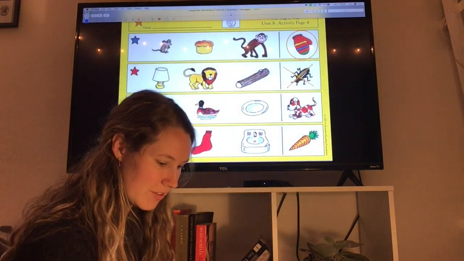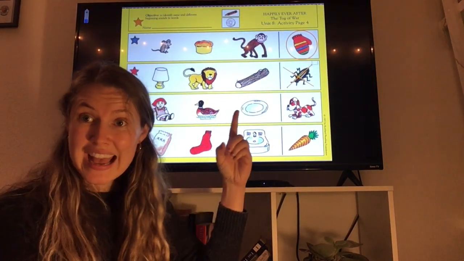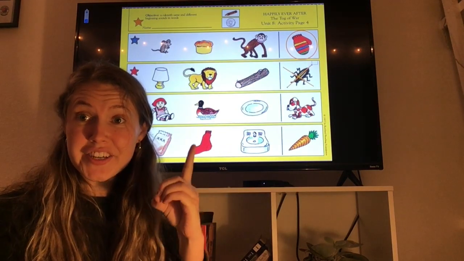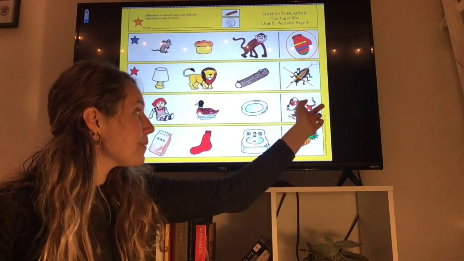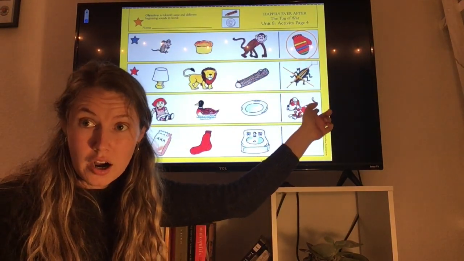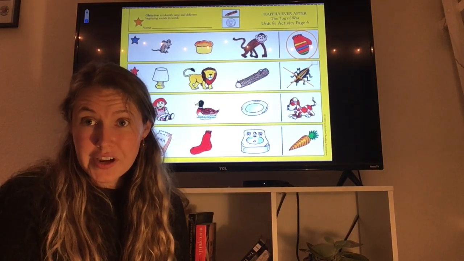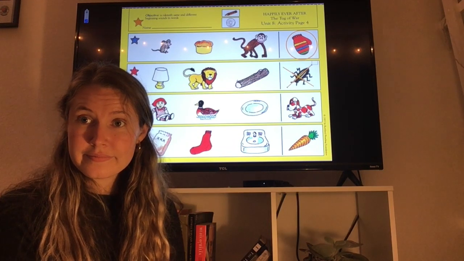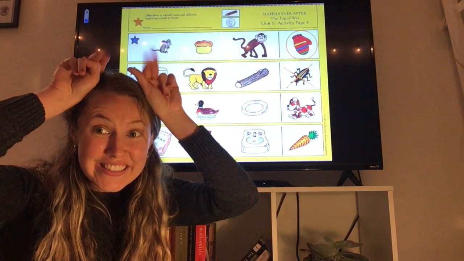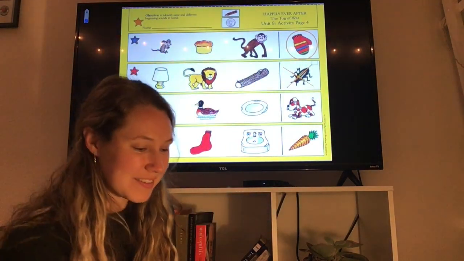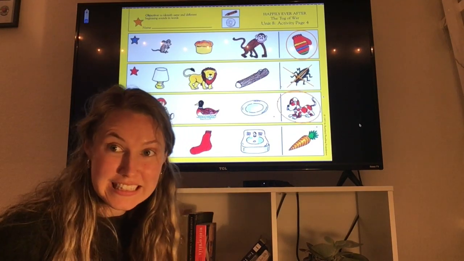Oh, it didn't even give us our directions that time. Okay, so doll, duck, and dish all begin with the d sound. The last picture here is of a dog. Does dog also begin with the d sound? Yes, it does. They all begin with the letter D sound. So we are going to circle our dog. Let's listen and hear if we're right.